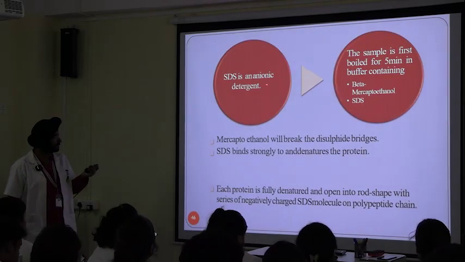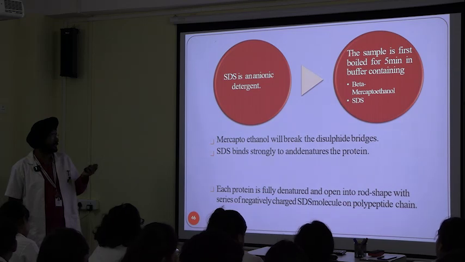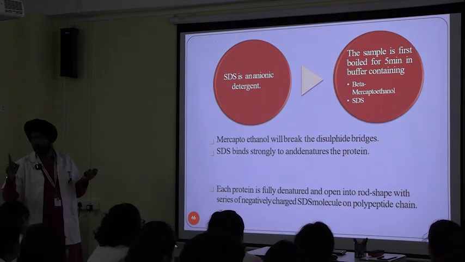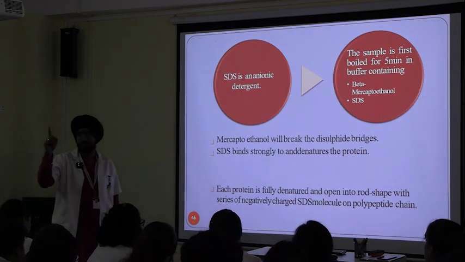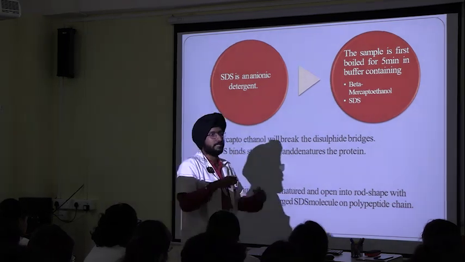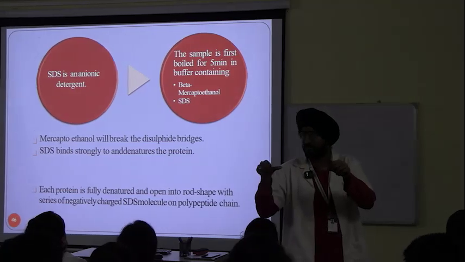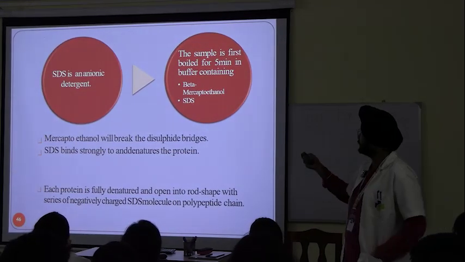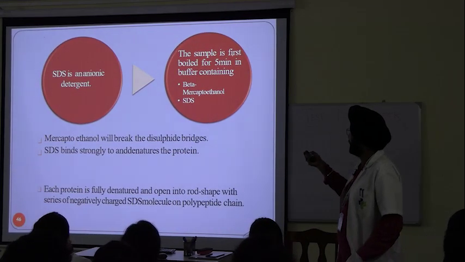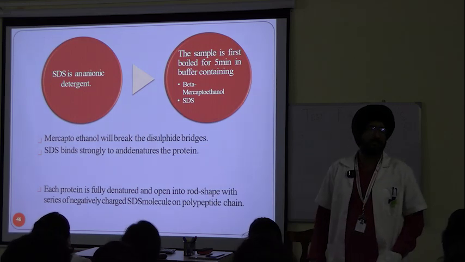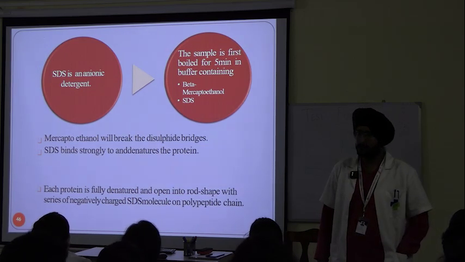SDS is an anionic detergent. The sample is an important point. What was the first step in gel electrophoresis? That we had to tape that chamber. But before that, what is the first step here? The sample. What sample are we using?